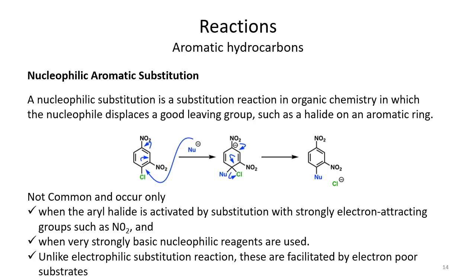It cannot be truly tetrahedral because you have the restriction of a cyclic structure, but through the sp3 hybridized carbon you get an intermediate, and then you get aromaticity back after the leaving group leaves. This is not very common, and it happens only when the aryl halide is activated by substitution with strong electron attracting groups such as nitro.